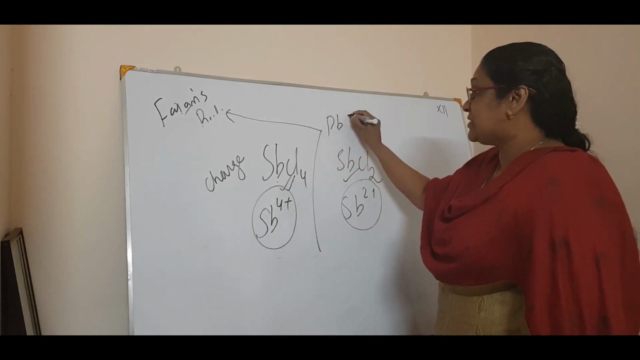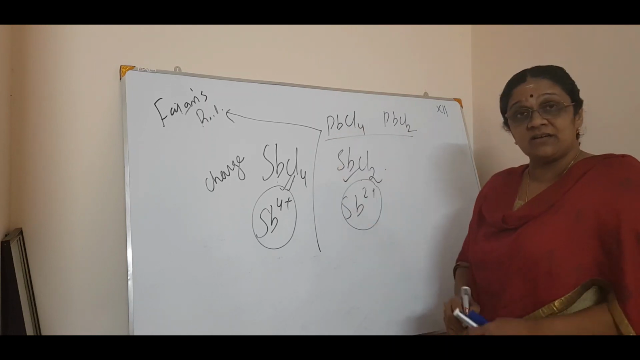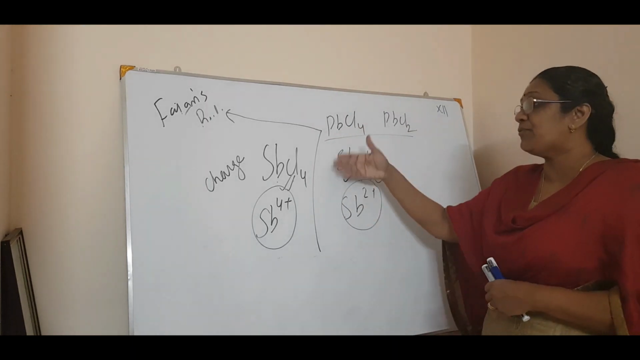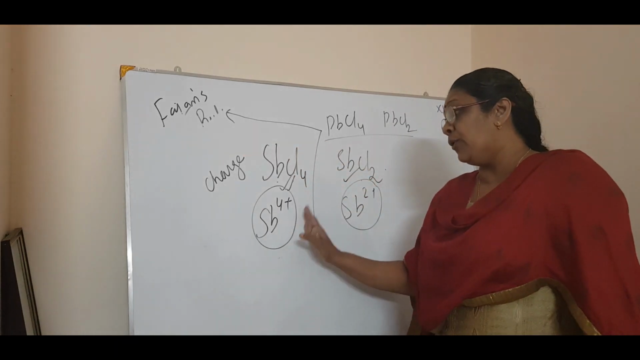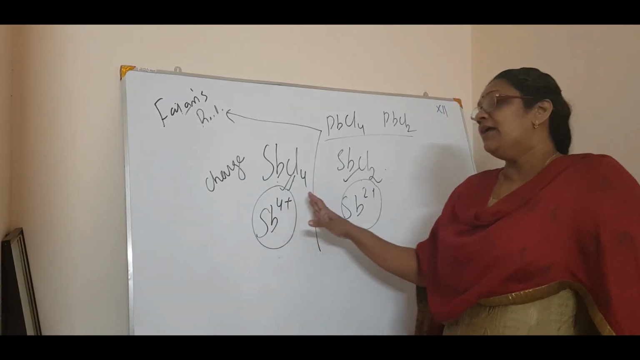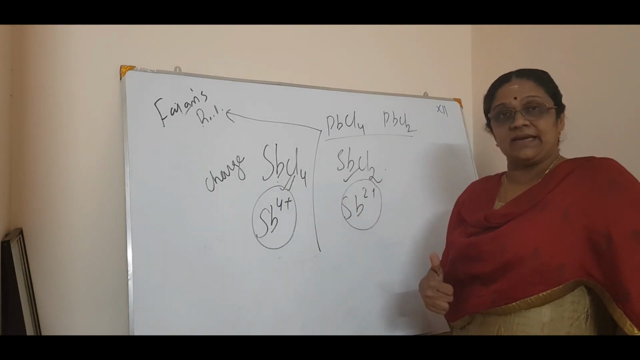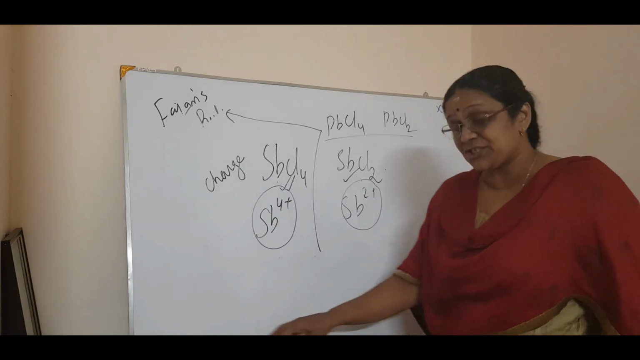Like that, a question can be asked: PbCl4 and PbCl2, which is more covalent, or which is less ionic? So these types of questions can be asked. Due to the Fajans rule, the greater the charge, the greater is the covalent character. And the greater the anion, the greater is the covalent character. So keep all these in mind. This is all about the reaction with metals.